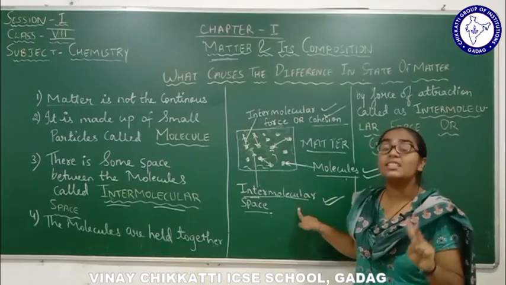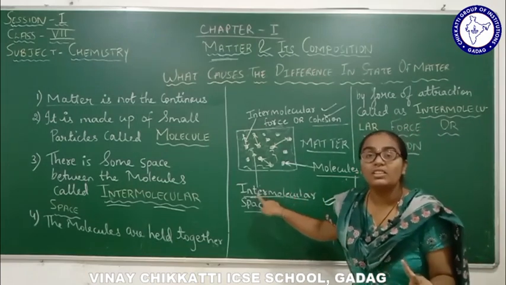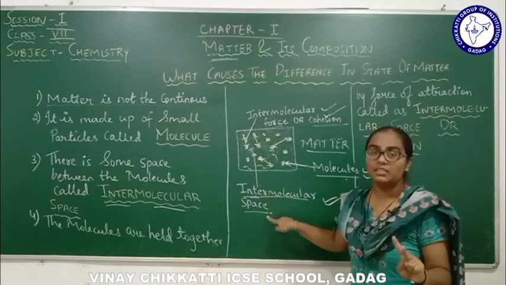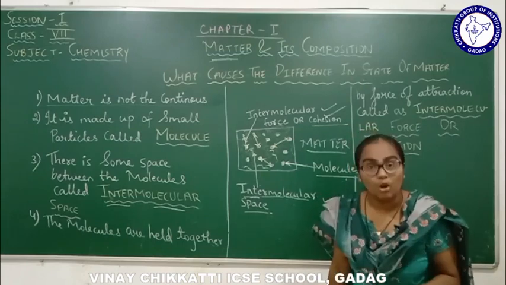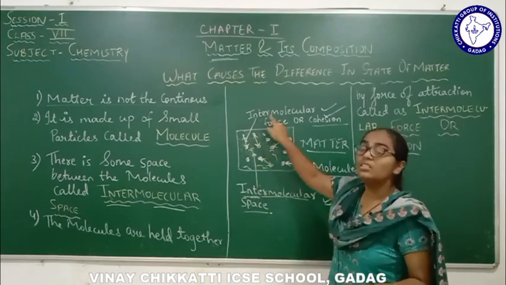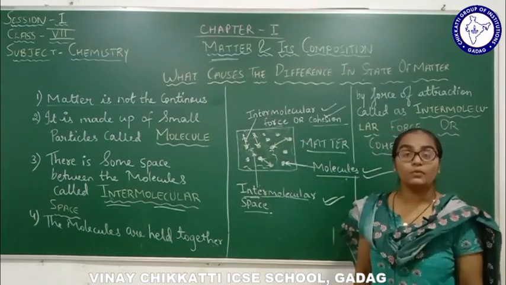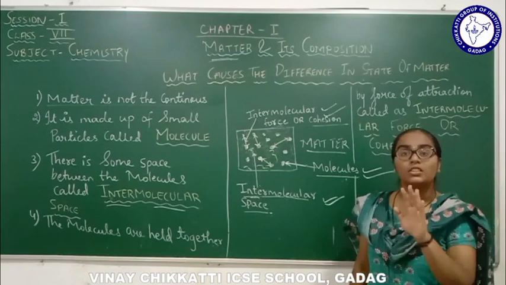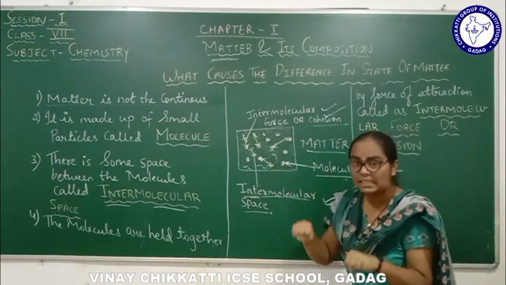Then the second one is intermolecular space. What is intermolecular space? Intermolecular space is the space present between the molecules, the yellow shaded one, right? Now the third one is intermolecular force. Intermolecular force means the force needed to hold the two molecules together, right?